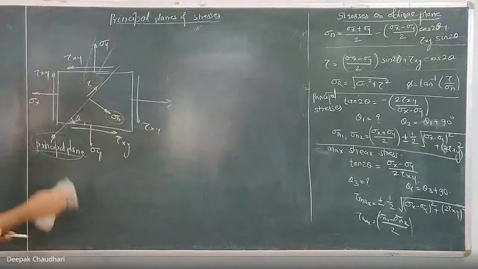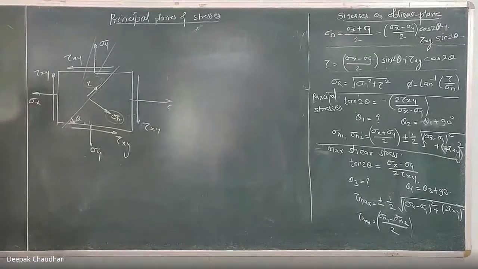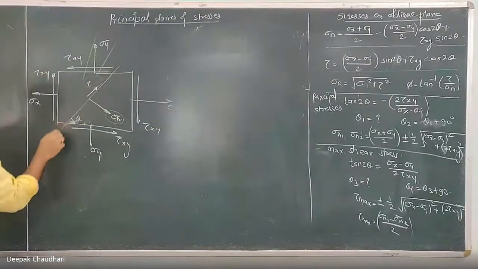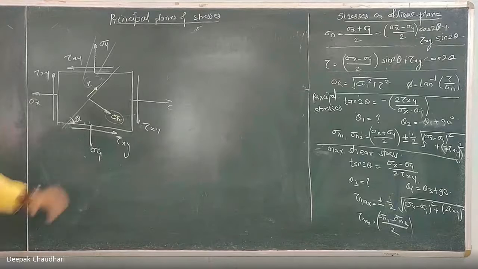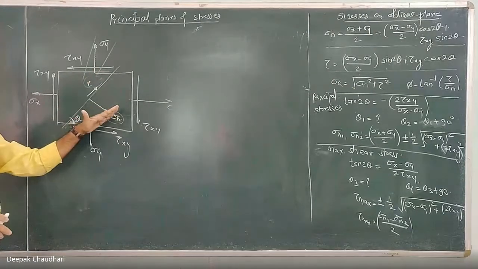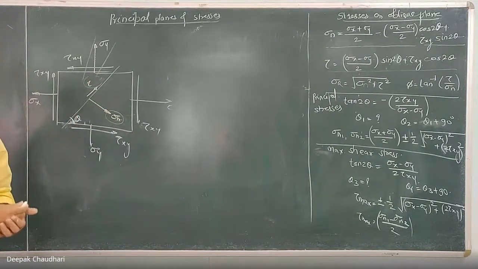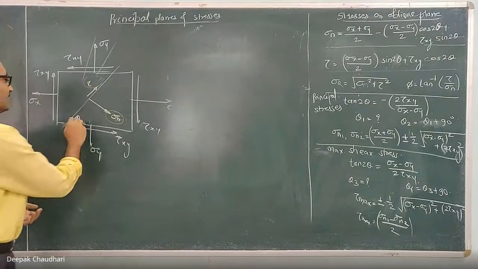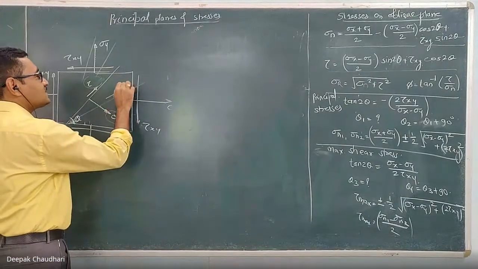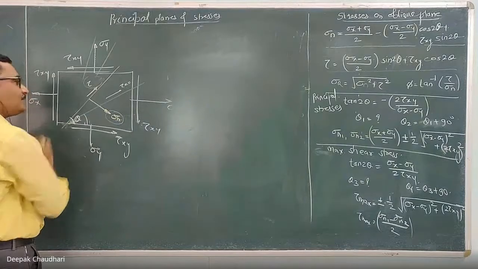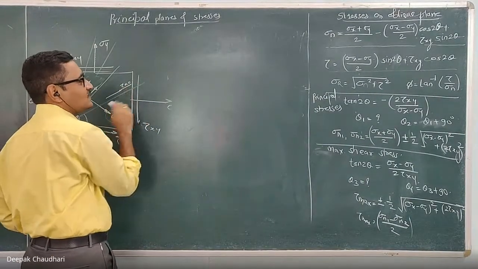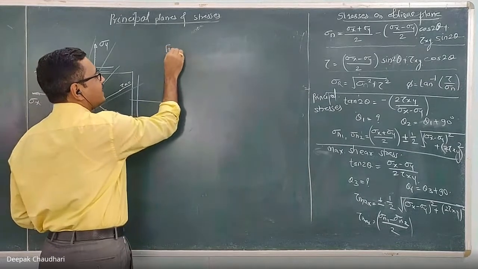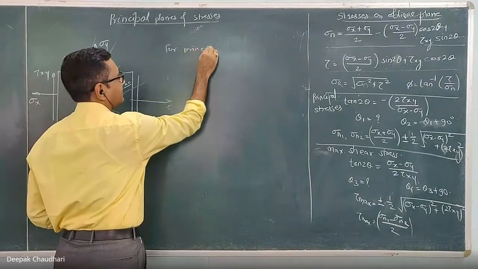Okay, now listen. This is the oblique plane, inclined at an angle of theta degrees with the horizontal, on which shear stress and normal stress are acting. Now, in this body there is one plane on which the shear stress is 0. I have to find out its location. The plane on which the shear stress is 0 is known as the principal plane. So I can write down for the principal plane.